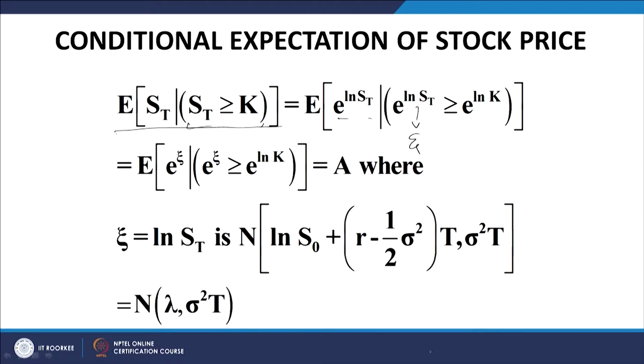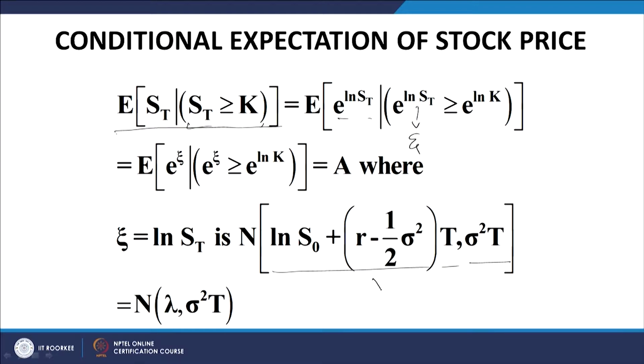Let us call this integral capital A, where xi is equal to log ST. Remember, ST is log normally distributed, so log of ST is normally distributed with a mean of this expression and a variance of sigma square t. Let us call this whole expression lambda, because we will be using it again and again.